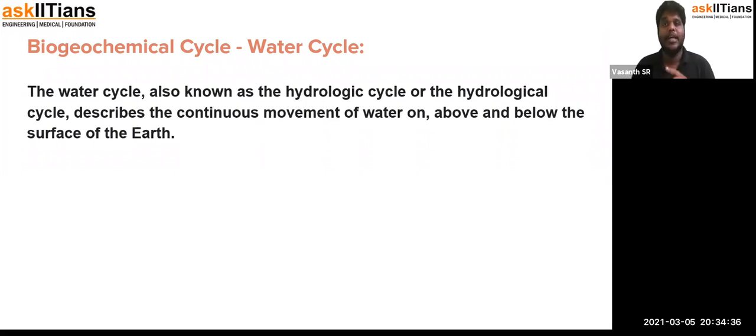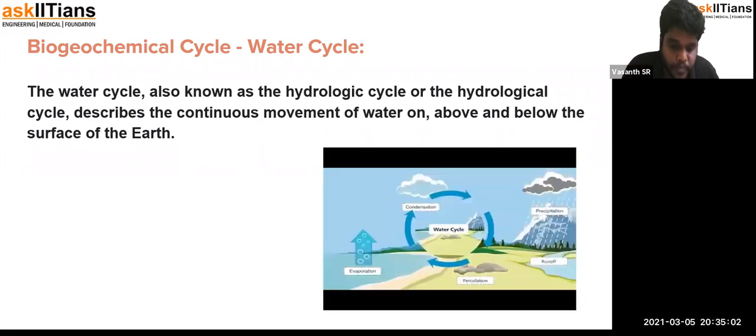It is just the cyclic motion of water, which undergoes transformation and then comes back to the same state. The continuous movement of water goes above in the process of evaporation, and then comes to the ground in the process of precipitation. This process happens again and again, which is why it is called the water cycle.